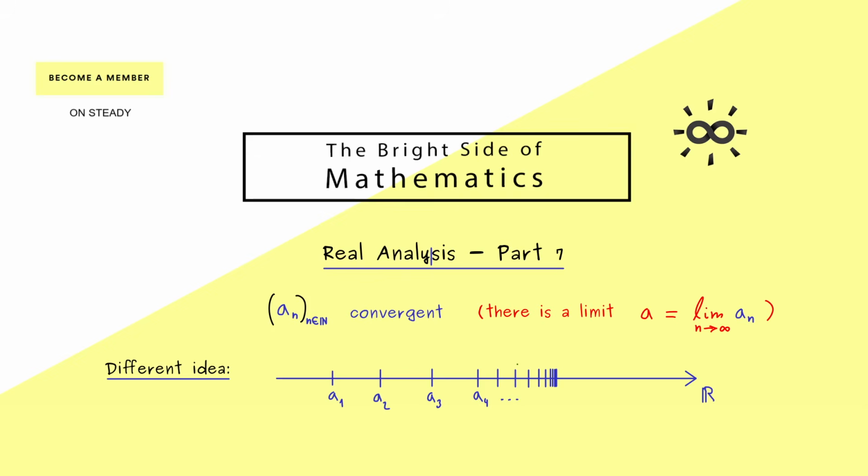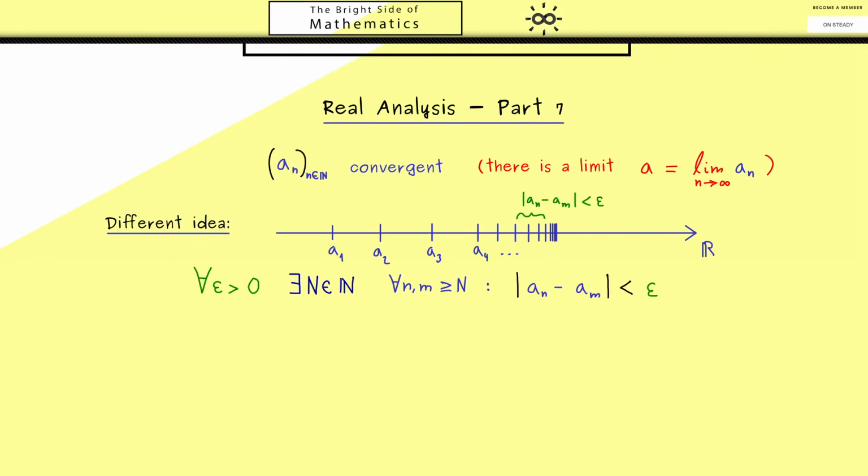So everything is about the distance you can measure between two sequence members here, which is the absolute value of a_n minus a_m. And then this should be less than the epsilon we choose at the beginning. Therefore, the formal way then reads: for all epsilon greater than 0, we find a capital N, such that for all indices n and m greater than N, we have that the distance between the sequence members is less than epsilon. And now a sequence with this property we call a Cauchy sequence. Okay, so let's put that into a definition.